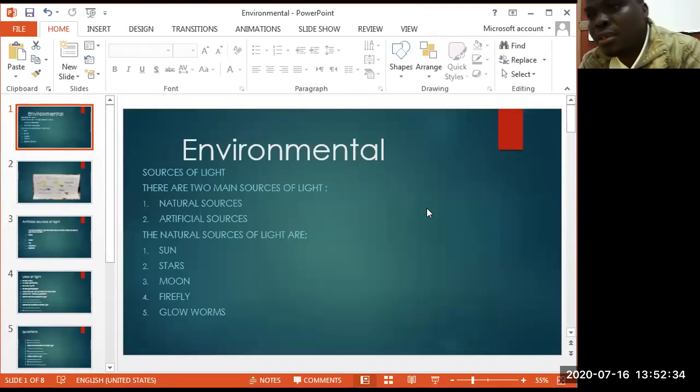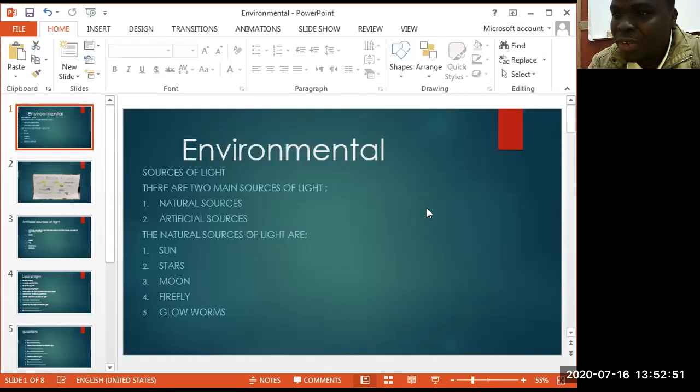Environmental is the topic, and in our topic of discussion we are going to talk about sources of light. There are two main sources of light. The first one is called natural sources of light. Number two is called artificial sources of light.